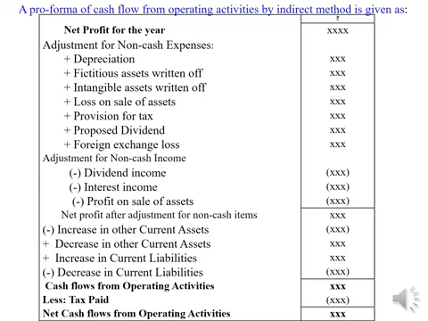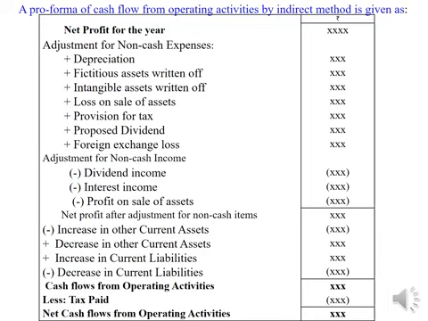Again, decrease in current liabilities will be subtracted as outflow because, for example, if there is a decrease in creditors, that much cash has been paid to creditors to clear off the debts. Therefore, it results in outflow of cash.